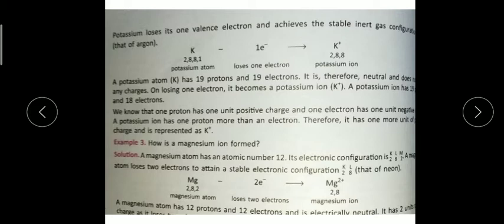So in that case, earlier we all know that if the atomic number is 19, the potassium atom has 19 protons and 19 electrons. But after losing 1 electron, what will happen? The number of electrons will decrease. So in the cation form, the potassium ion has 19 protons, but the electrons will be 18.